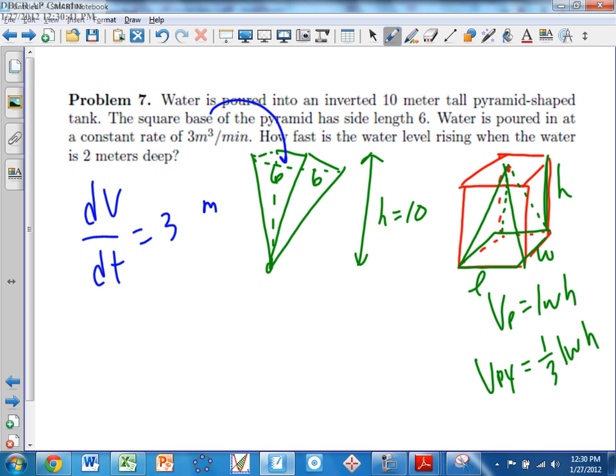Okay, so we're starting with our rates now. How fast is the water level rising when the water is 2 meters deep? So we want to know the water level. So what am I taking the derivative of? What tells me the water level?